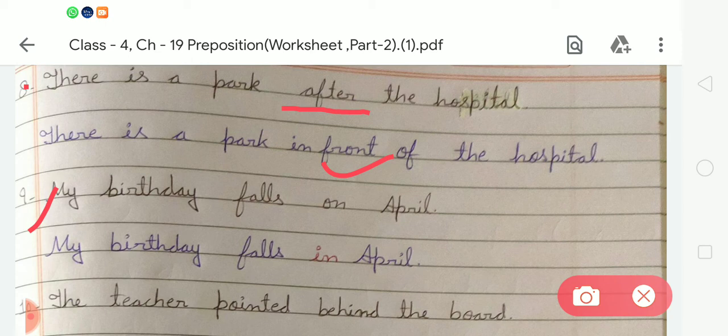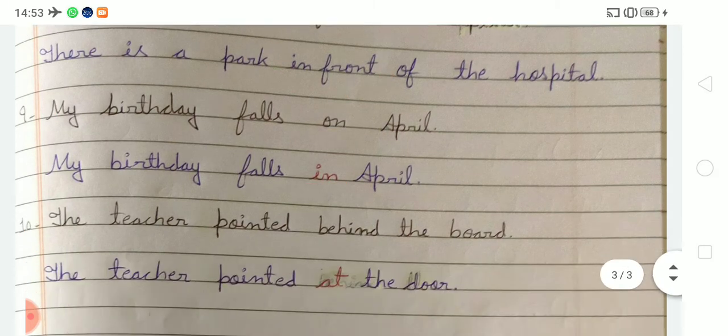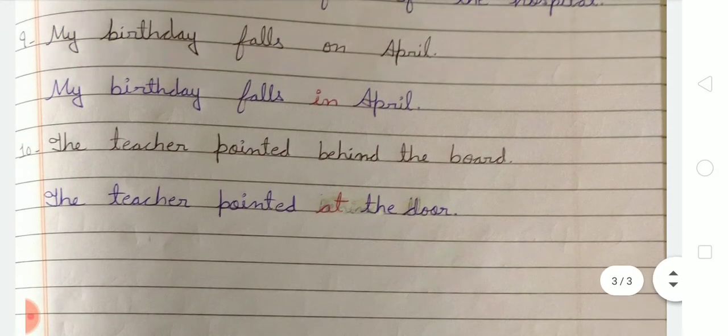In number 9 there is a sentence, my birthday falls on April. So we have to use in place of on. My birthday falls in April. Okay, now this is the last one.